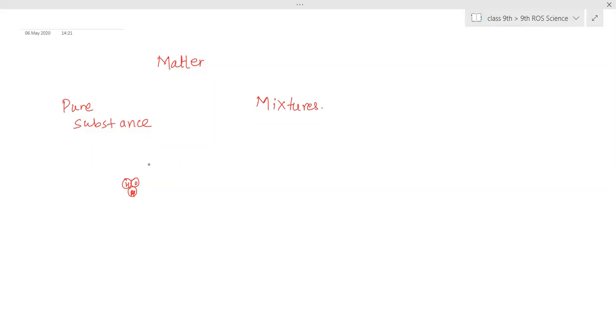Air is a mixture. If you see, when salt is dissolved in water, what are the things we can see?